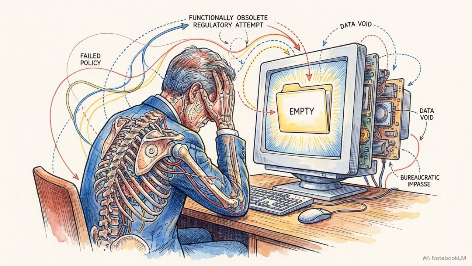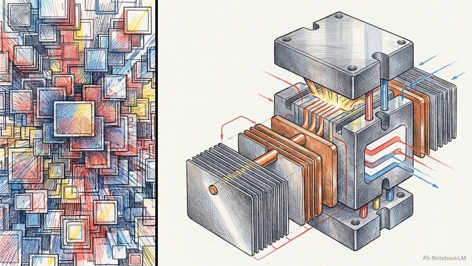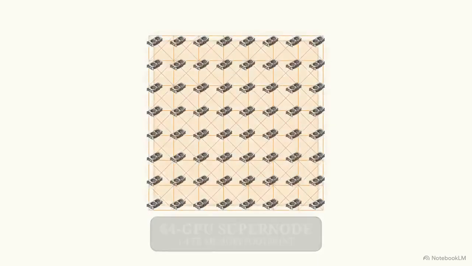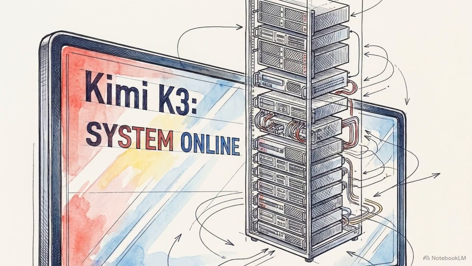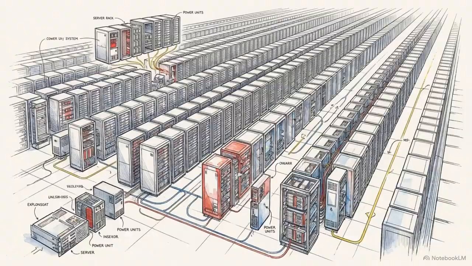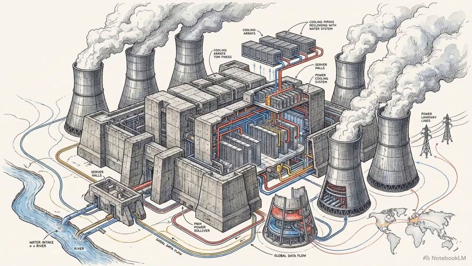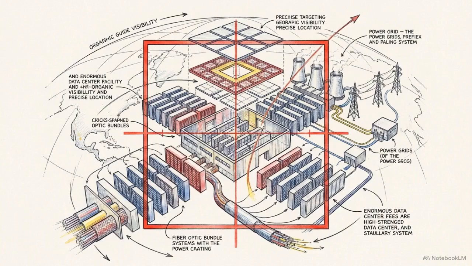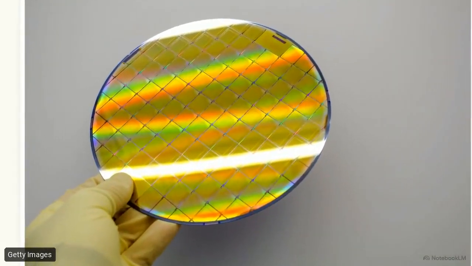But while the software code can be duplicated to infinity, the enterprise hardware required to actually execute it cannot. The absolute requirement for a 64 GPU supernode creates a hard physical bottleneck for any entity attempting to run Kimi K3. High bandwidth interconnects and massive accelerator clusters consume vast amounts of power and require highly specialized data centers. They are highly visible and nearly impossible to procure covertly. To enforce AI policy, regulators must shift their focus entirely from the digital weight files to the raw silicon and to the physical hardware supply chain itself.